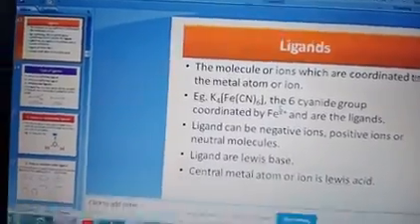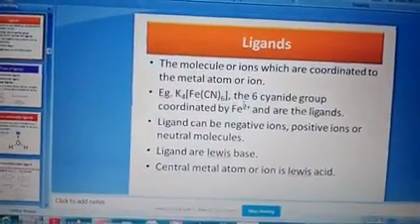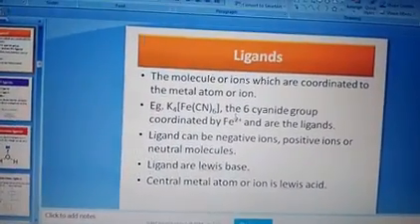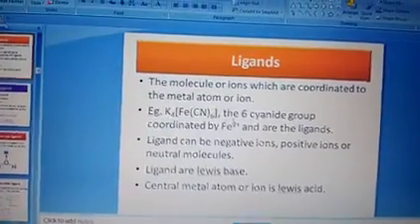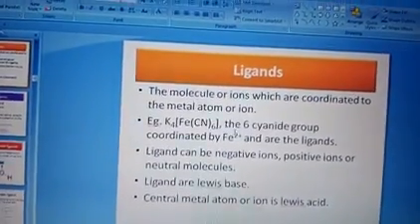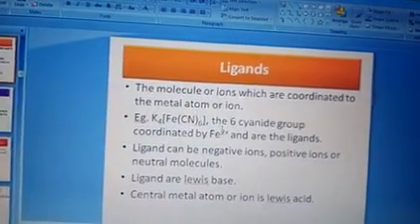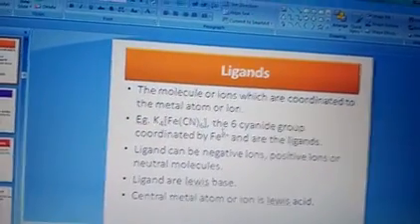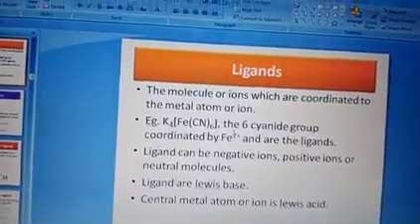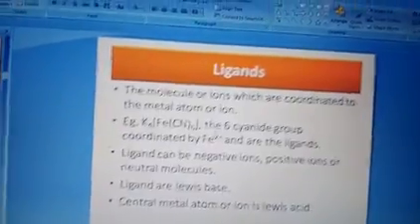So we have a simple idea about ligands here. Ligands are the ions or molecules which can join with the central metal atom or ion, and a ligand may be a neutral molecule having lone pairs.